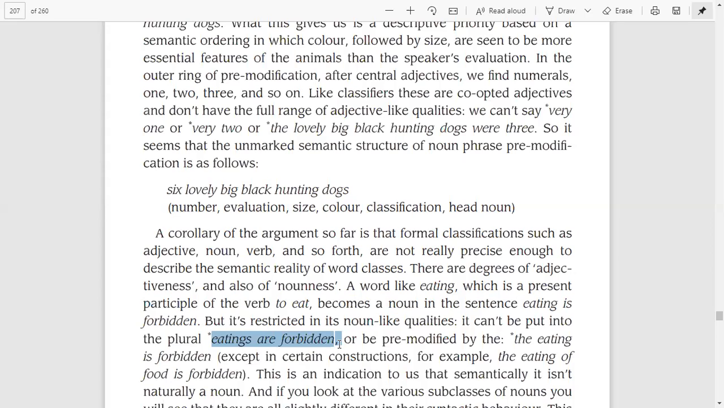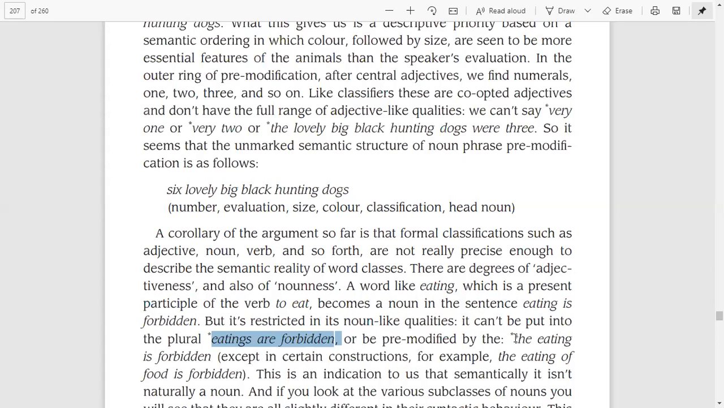It does not enjoy all the qualities that can be found in a pure noun, or be pre-modified by the. So can it be so? First thing is we cannot make the plural of this noun. We cannot say eatings are forbidden here, or be pre-modified by another determiner. So it cannot be modified as well.